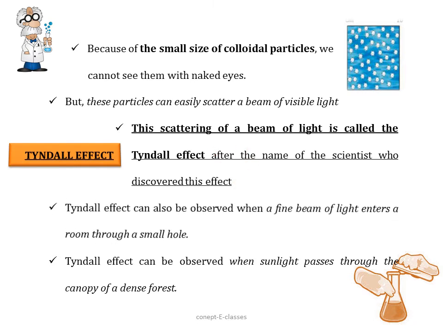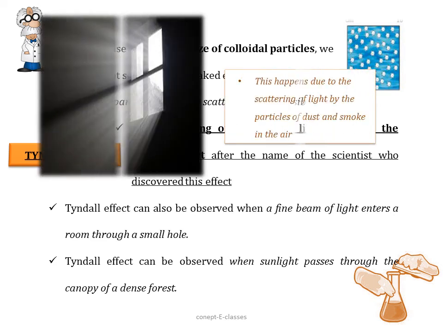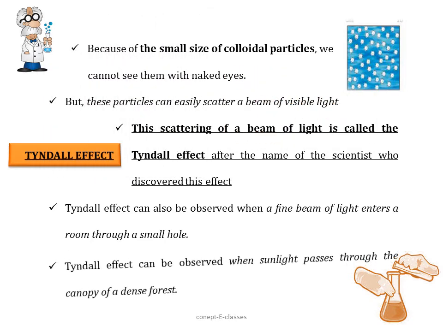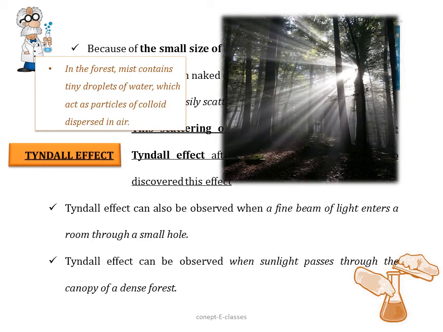The Tyndall effect can be observed when a fine beam of light enters a room through a small hole or through a window. So this happens due to the scattering of light by the particles of dust and smoke in air. Similarly, the Tyndall effect can also be observed when sunlight passes through the canopy of a dense forest. Here in the forest, the mist contains tiny droplets of water which act as particles of colloid and they disperse in air. So this effect is termed as Tyndall effect.